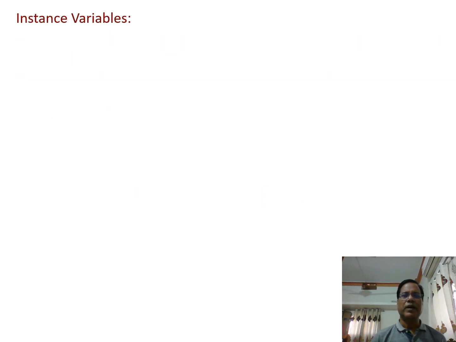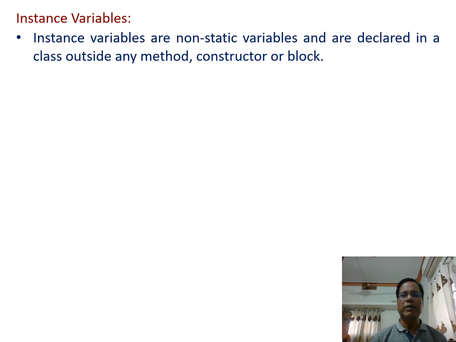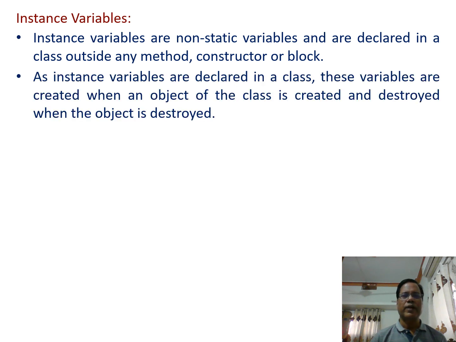Instance variable. Instance variables are non-static variables and are declared in a class outside any method, constructor or block. As instance variables are declared in a class, these variables are created when an object of the class is created and destroyed when the object is destroyed.